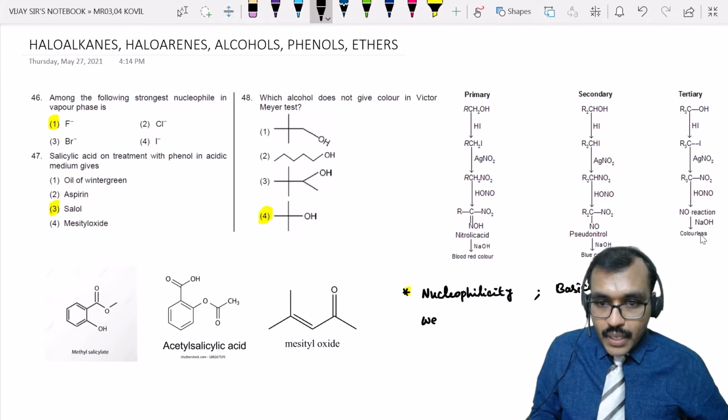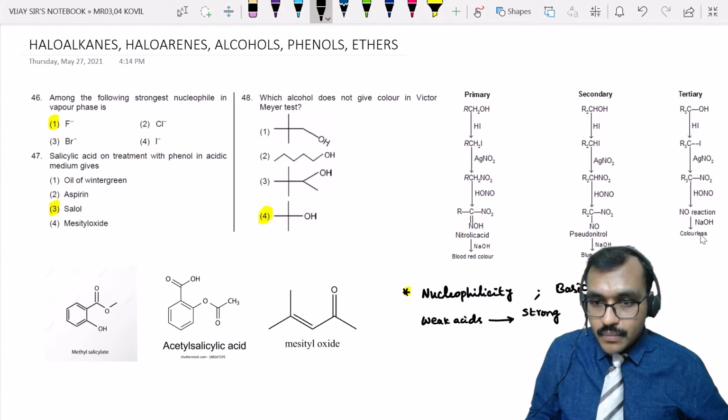If you take weak acids, they will produce very strong conjugate bases.